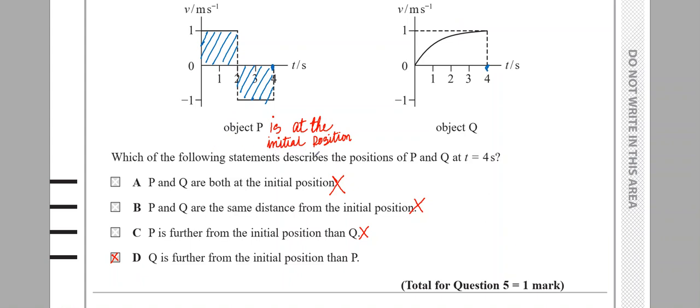Which of the following statements describes the position of P and Q at time t equals 4? So P and Q are both at the initial position, of course not. This is at the initial position, not Q. P and Q are the same distance from the initial position. Same distance, nope. P is further from the initial position than Q. No, P is not further. P is at the initial position after 4 seconds. Q is further from the initial position than P. Answer should be D.